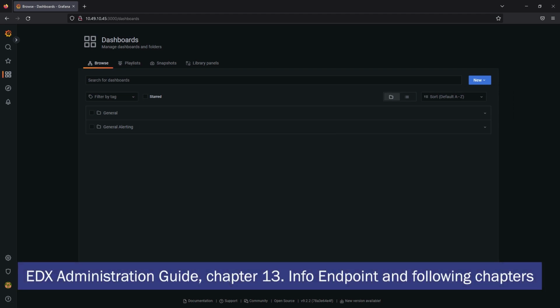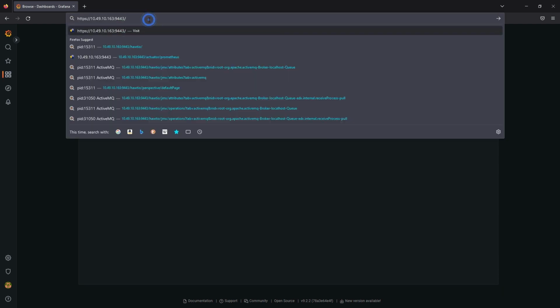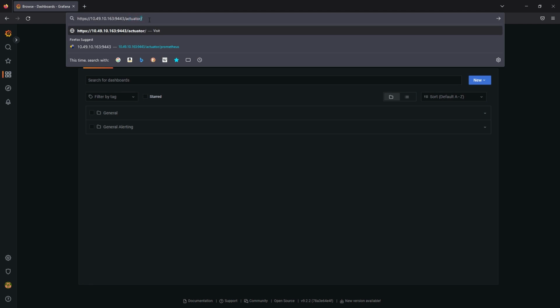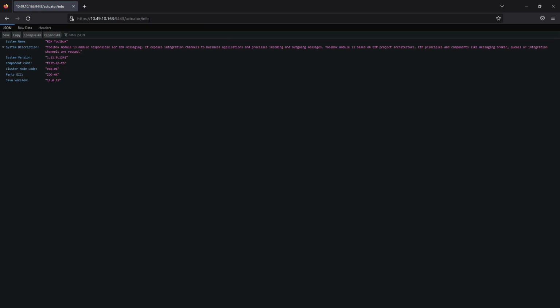To get further information about Spring Boot Actuator, please refer to the EDX Administration Guide, Chapter 13, Info Endpoint and following chapters. EDX also provides other actuators like Info, Health and Readiness, which can be easily configured with the management.endpoints.web.exposure.include property. Info Endpoint is enabled by default and it provides information about EDX. Info Endpoint is accessible on EDX address/actuator/info and it provides system name, system description, system version, component code, cluster node code, party EIC and Java version.